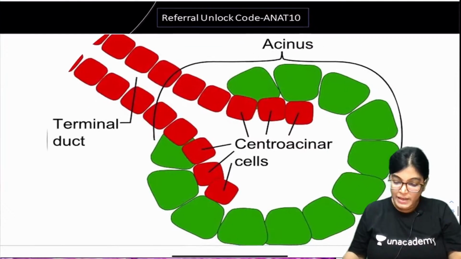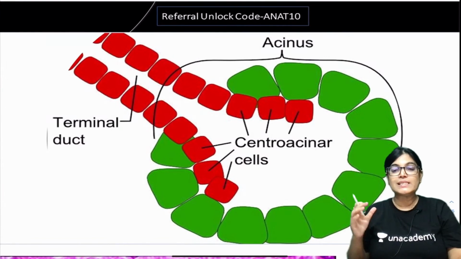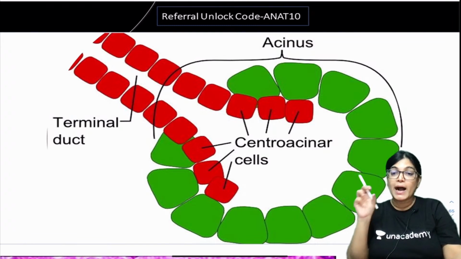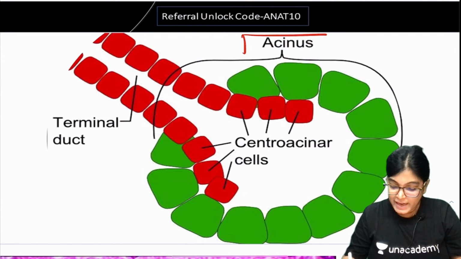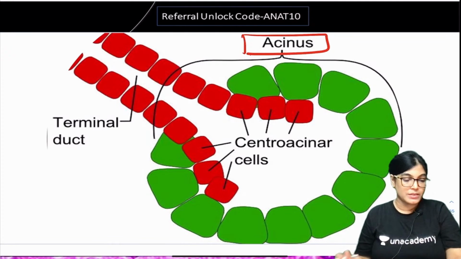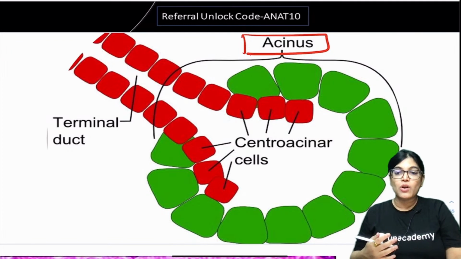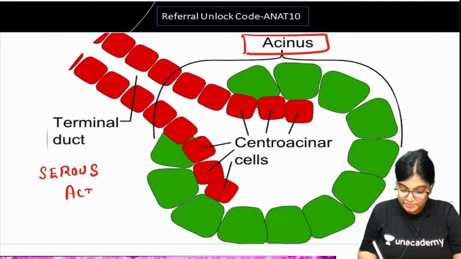Now I want to show you this diagram. In this diagram, what are centroacinar cells? Centroacinar cells are part of the duct. Can you see the green color structure? It is a sinus. In case of pancreas, we have both exocrine and endocrine parts, as all of you know. When we talk about the exocrine part, it is having serous acini.